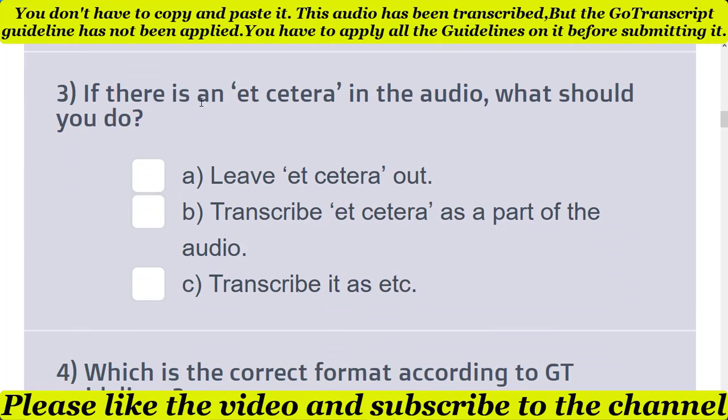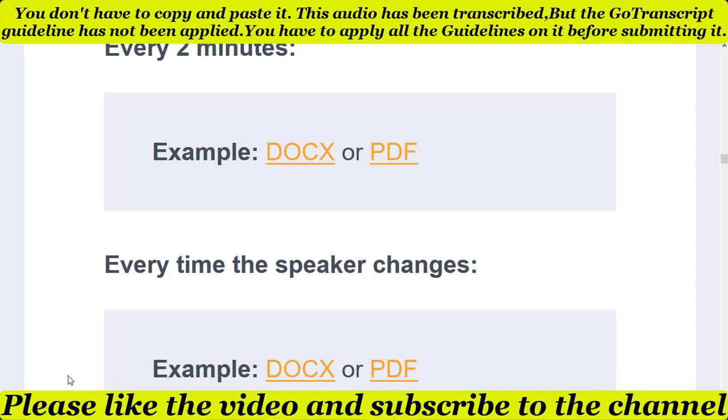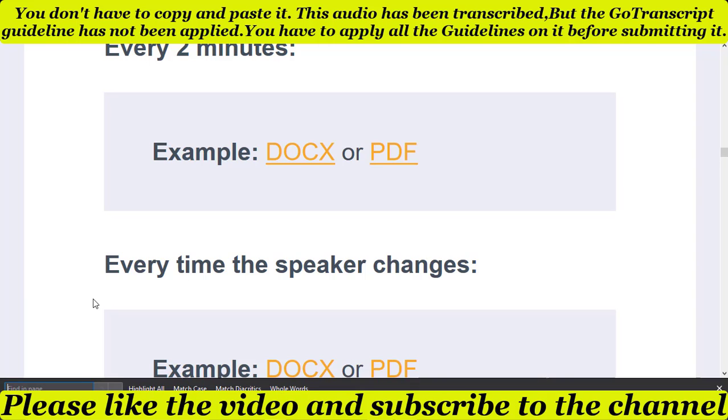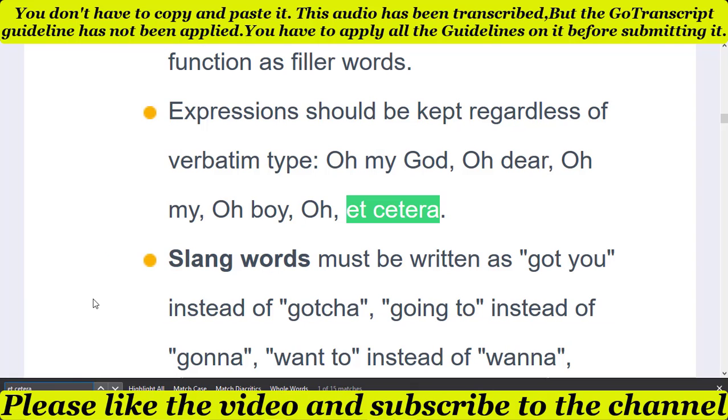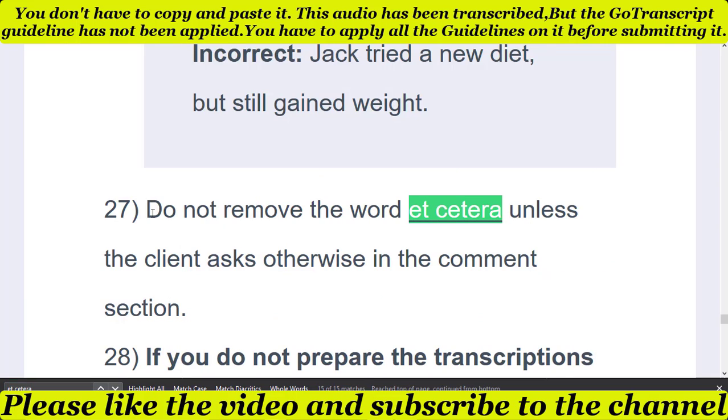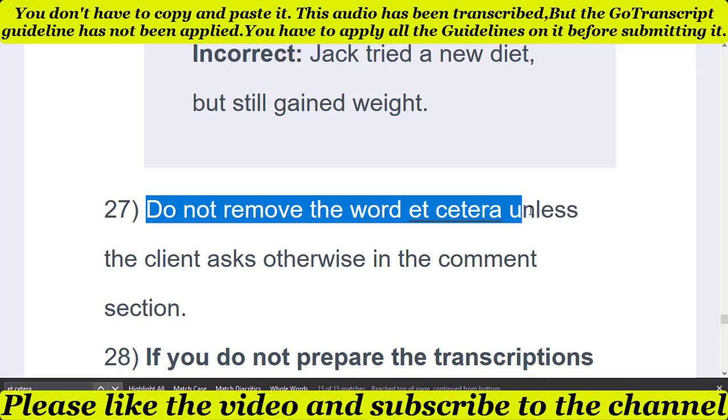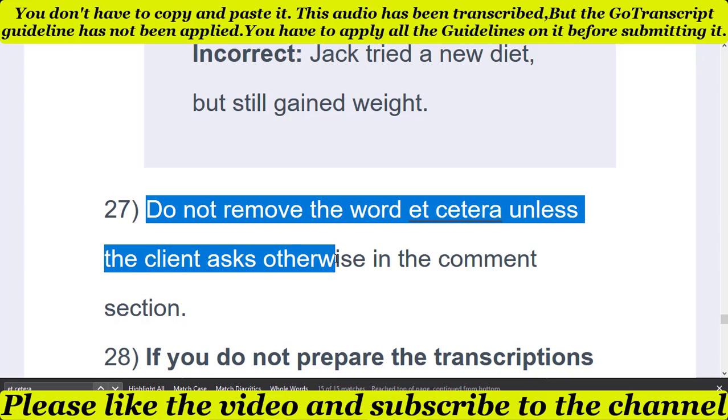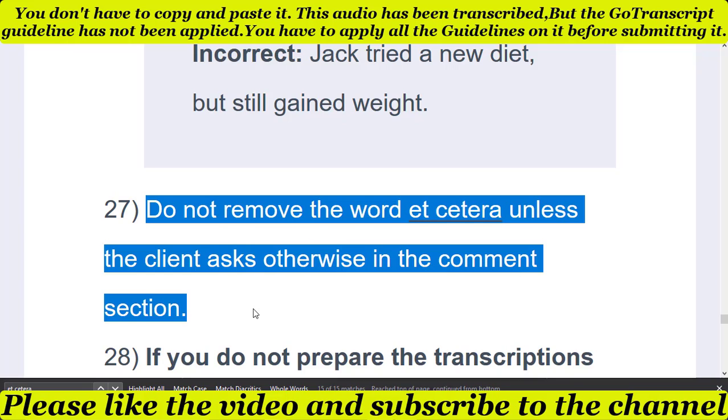The third question is, if there is an etc. in the audio, what should you do? So we simply check the transcription guideline related to the etc. word. Using the Ctrl plus F command, we simply search the etc. word, and here it says, do not remove the word etc. unless the client asks otherwise in the comment section.